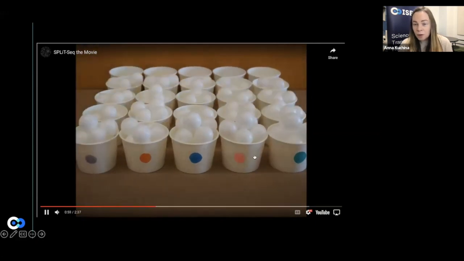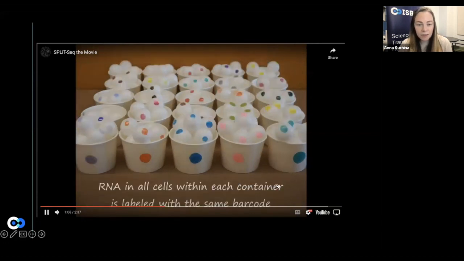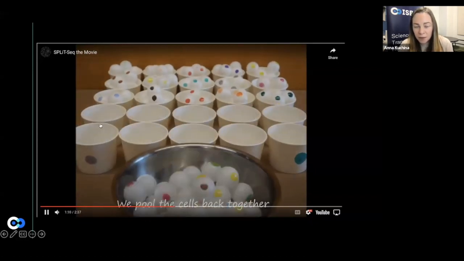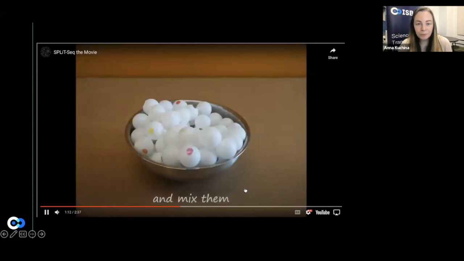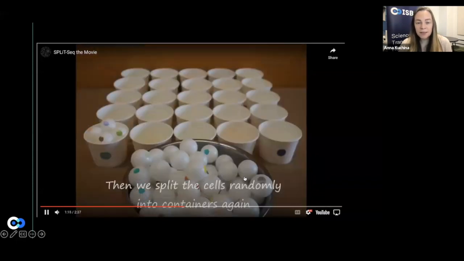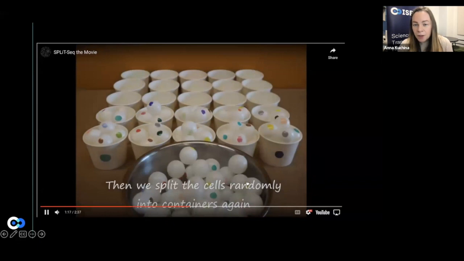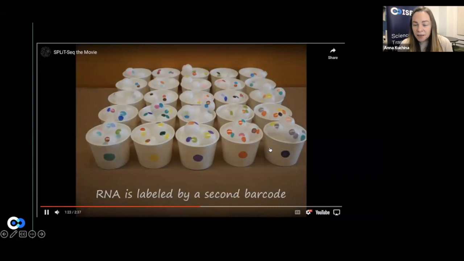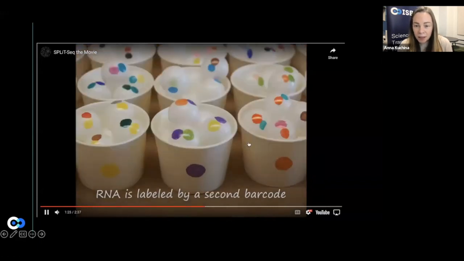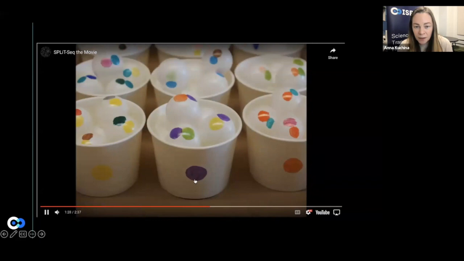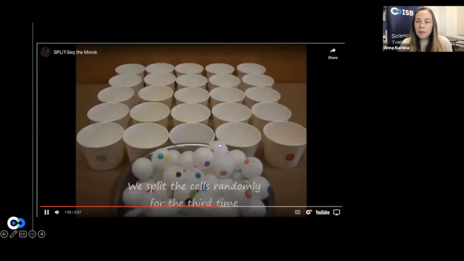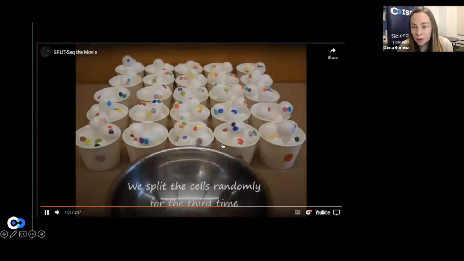And then we distribute all of the single cells into these buckets, or in our case, a 96-well plate. The RNA in each bucket gets labeled with a bucket-specific barcode. Then we can pool them back and mix them, and repeat this procedure using a second set of barcodes, where the RNA inside each cell is labeled by a second barcode, which is appended to the first. Like right in this purple bucket, the second barcode is purple.